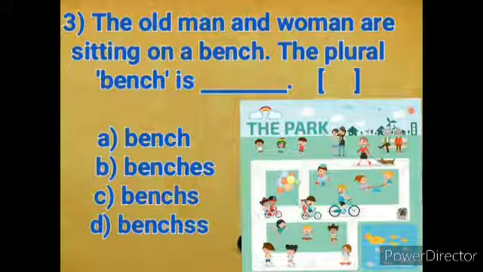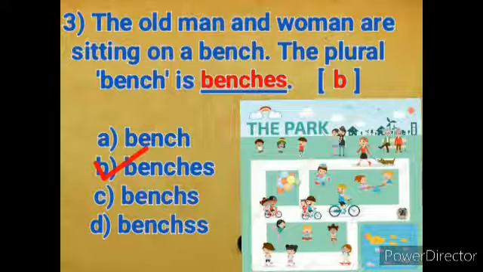Option D, B-E-N-C-H-S-S, benches. So children, now tell me what will be the correct answer. The plural form of bench is benches, B-E-N-C-H-E-S. So take B option and write it in the bracket.